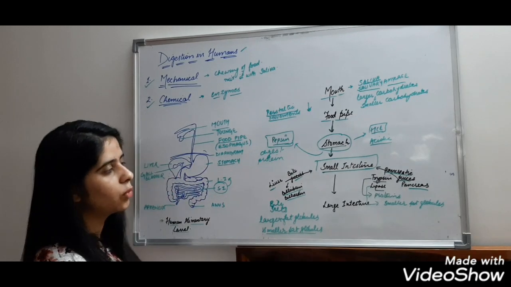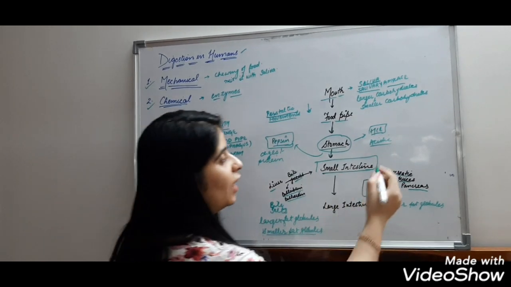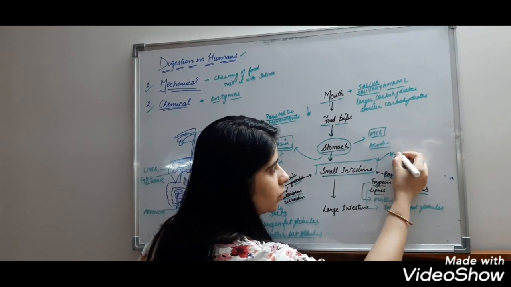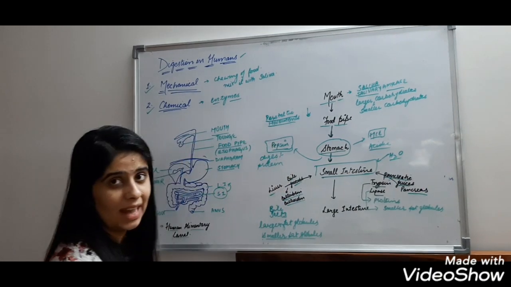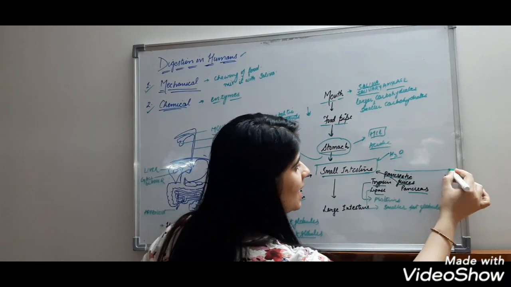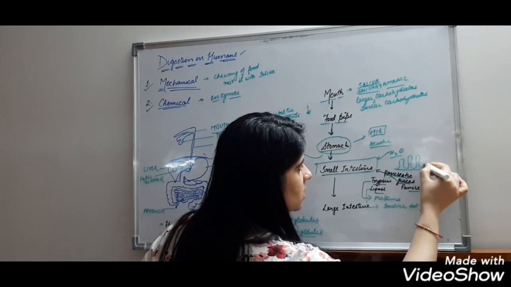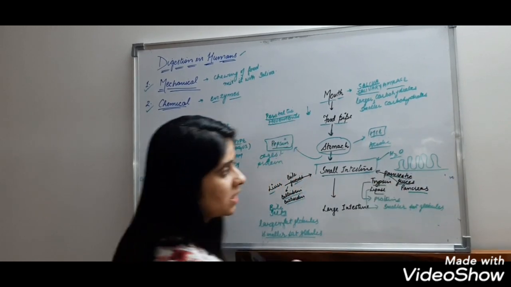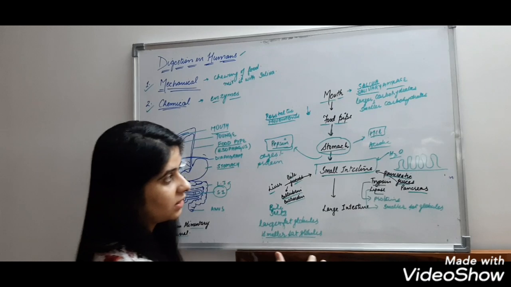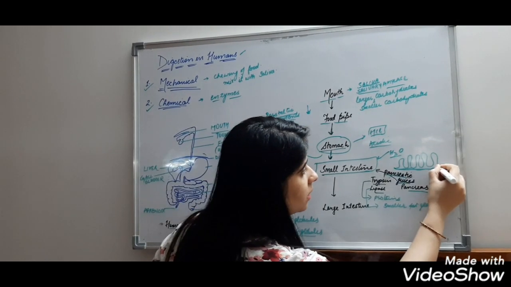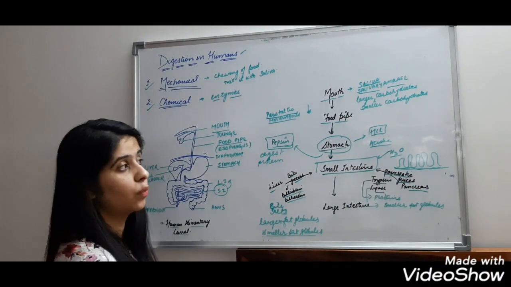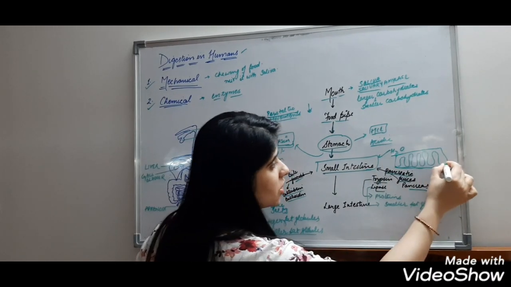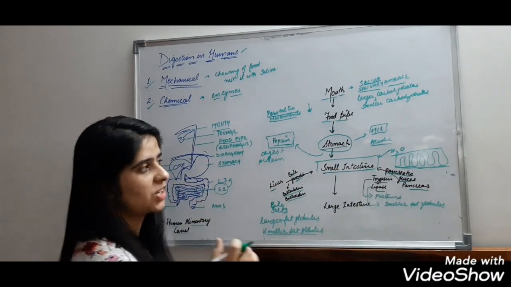Now the maximum food is digested here and water is mixed with the food in the small intestine, and there are villi-like structures. These are finger-like projections present in the small intestine which absorb the digested food. What is the function of these villi-like projections?